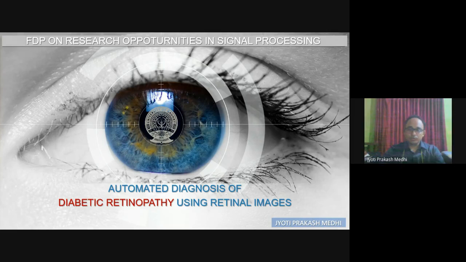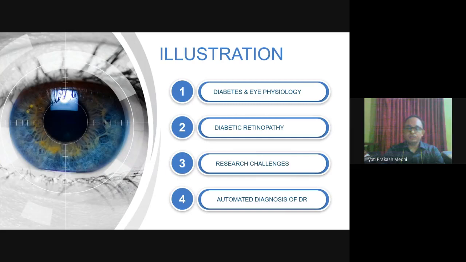To start with the discussion, the whole discussion is divided into four points, and we will be discussing all these points in 3 different video lectures. First, we'll be discussing diabetes and eye physiology, then the effect of diabetes on our eyes, which is called diabetic retinopathy.